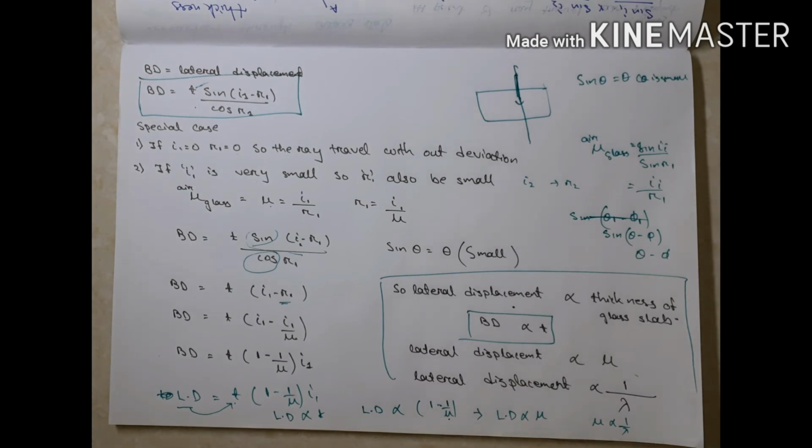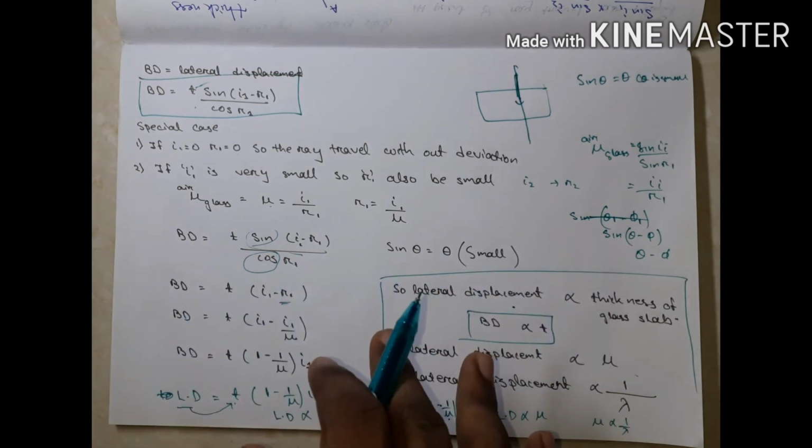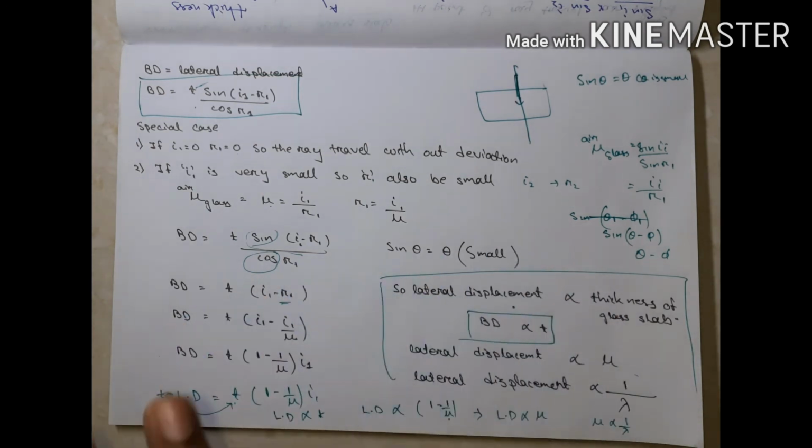Okay, this is all about how refraction goes through the glass slab. The second point is that the incident angle and emergent angle are equal, so the incident ray and emergent ray move parallel. The third point is the lateral displacement and the relation between lateral displacement and other variables such as refractive index, wavelength, and thickness of the glass slab. Okay, it is your second section of refraction.